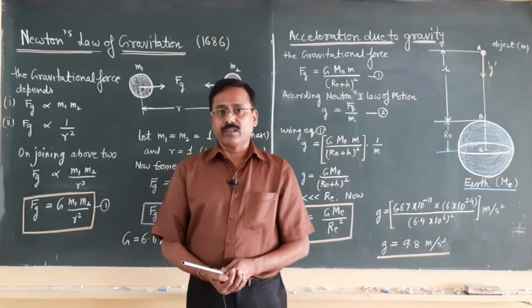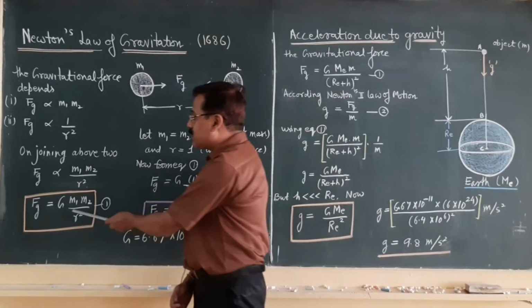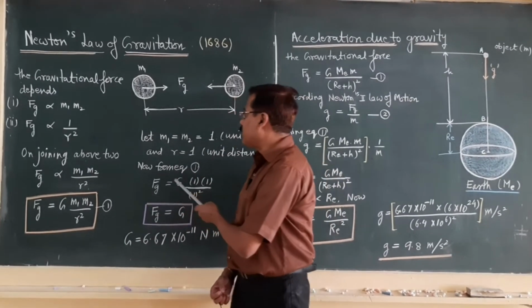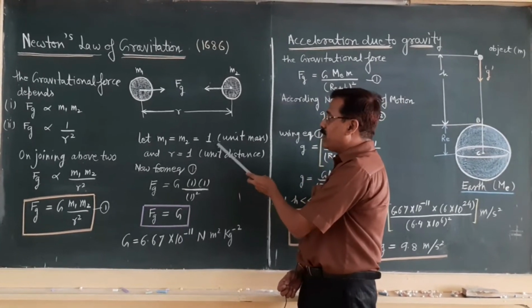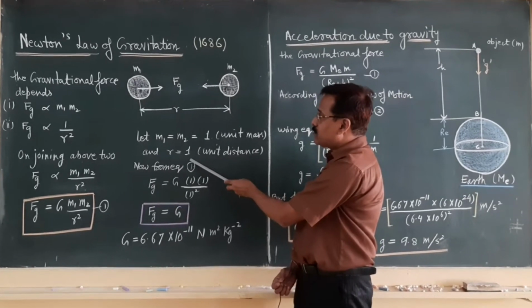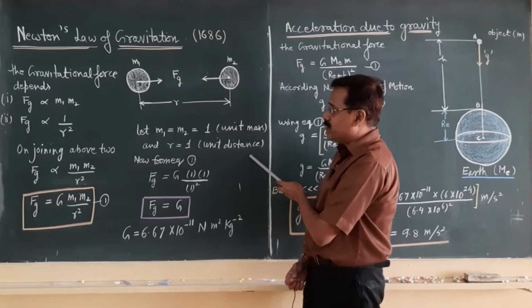material objects. But if you want to define the universal gravitational constant, then we have to assume let m1 and m2 are equal to 1, that is the unit mass, and the center to center distance between them is also 1, that is unit distance.